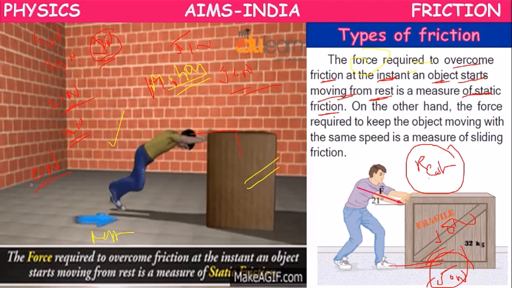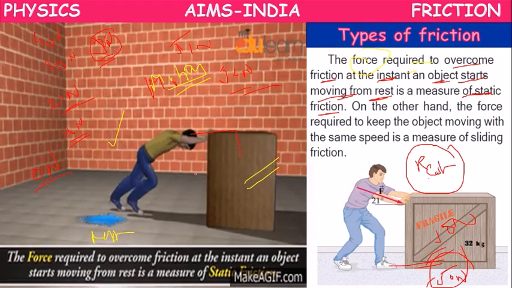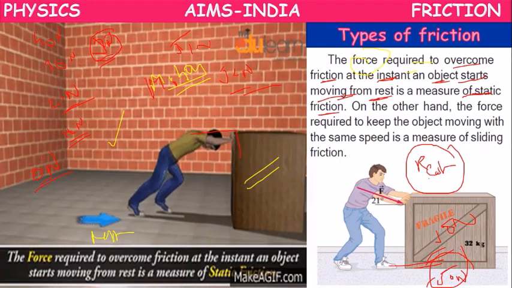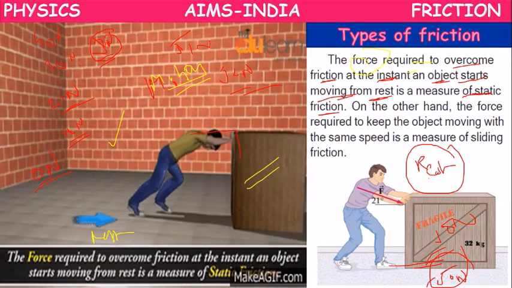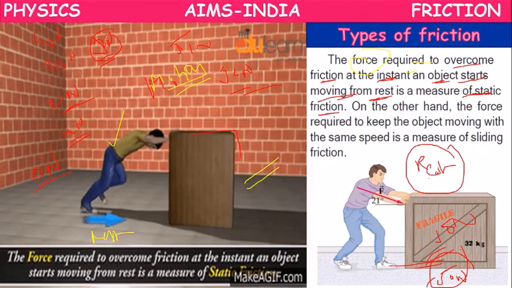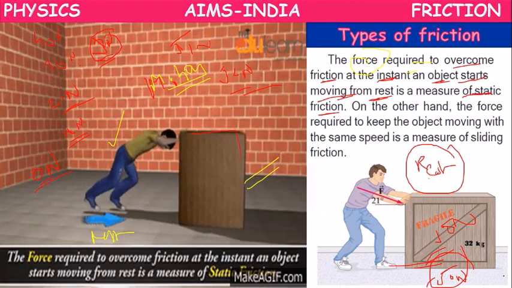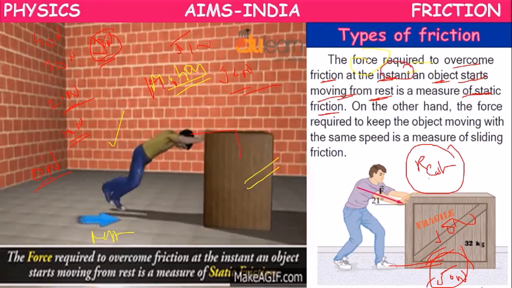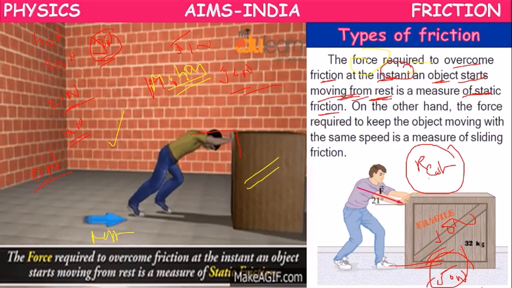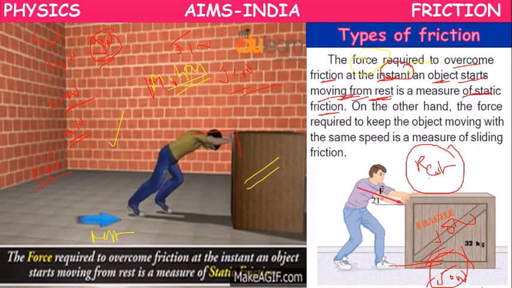So from 0 newtons to 50 newtons, though we are applying force, the block is not moving because it is not sufficient to overcome the friction. Only after reaching 50 it will be ready to move, and after crossing 50 newtons of applied force it will start moving. The instant at which the body starts moving from rest, at 50 newtons applied force, is called static friction.